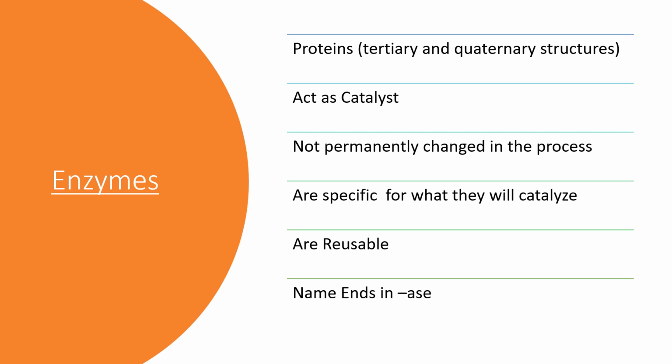Since most of the reactions in your body's cells need special enzymes, each cell contains thousands of different enzymes. These enzymes let chemical reactions in the body happen millions of times faster than without the enzyme. Because enzymes are not part of the product, they can be reused again and again.